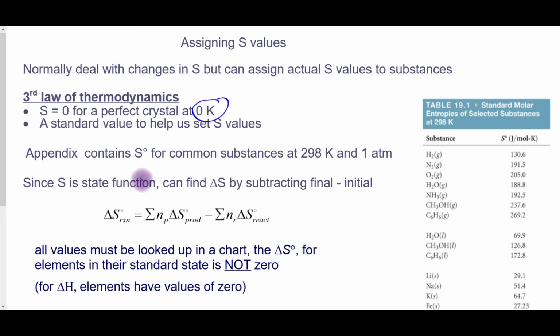Since entropy is a state function, we can subtract the final and initial in the same way that we did for change in enthalpy. For entropy, you have to look up all the values. There is a value for each substance, even the elements. Remember, for change in enthalpy, the elements have values of 0. Entropy is extensive, meaning that it depends on the number of moles. So we do need to include that in our equation.